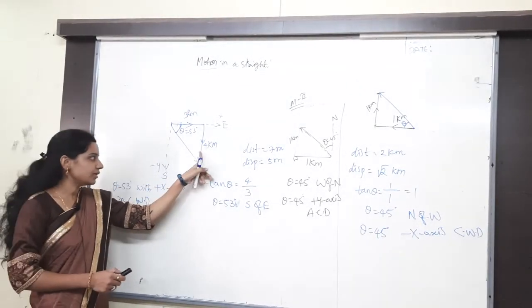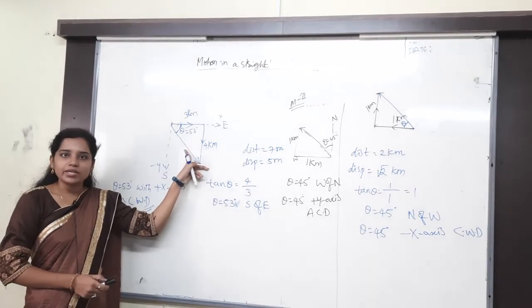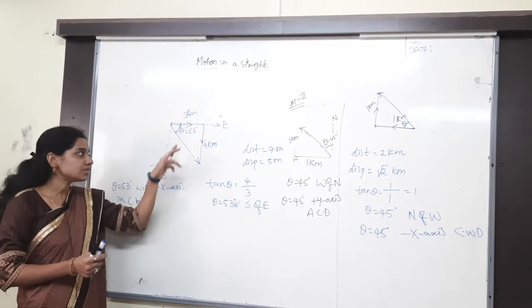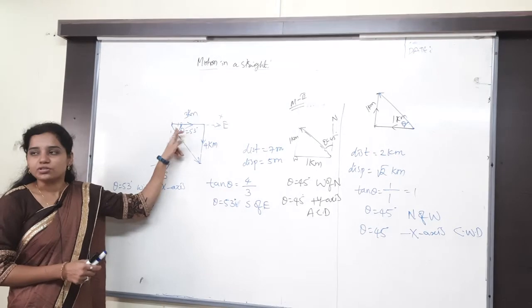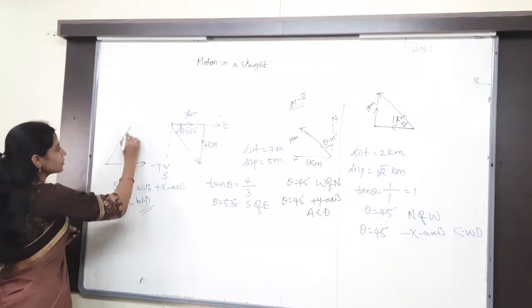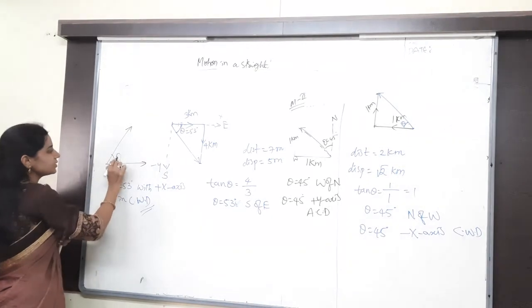Some of the people are taking it here also. Yes, you have an angle here also, but always which angle do you have to take? Direction means at the initial position only, while solving the vectors also. Here, total angle is how much?